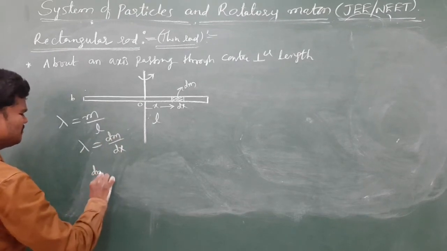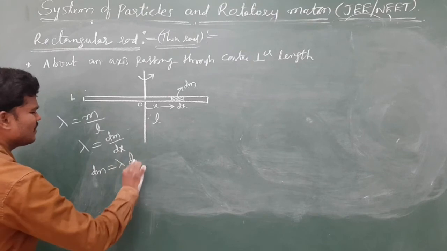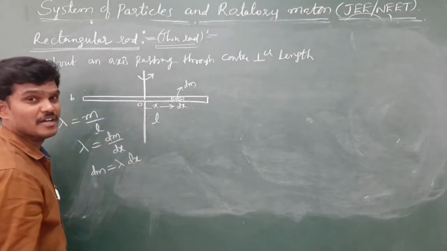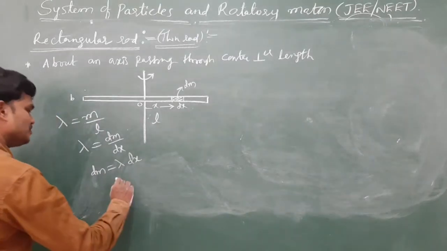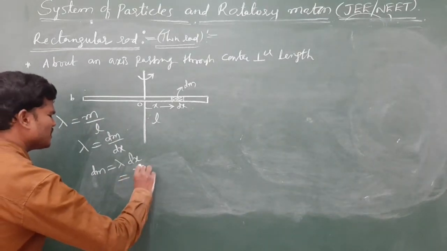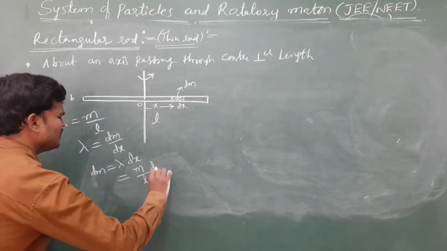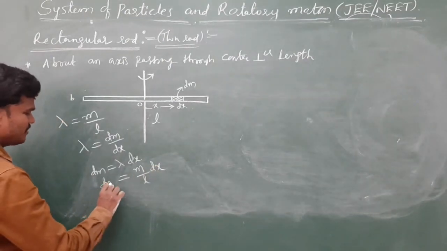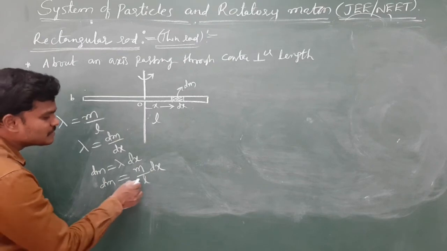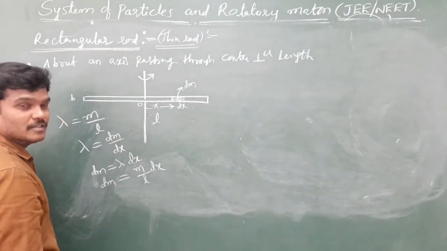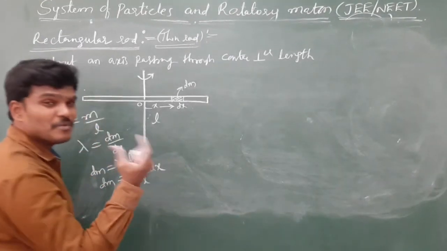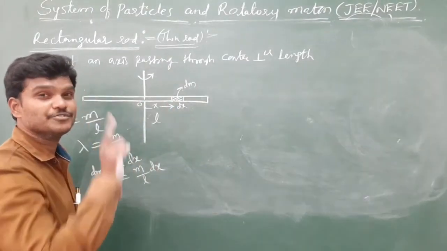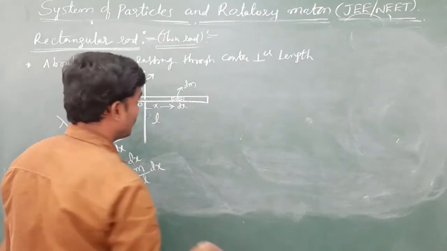So dm we can write as lambda dx. Of course, I followed the same process in center of mass. So lambda is mass by length, into distance. This is dm, the mass of a small part. If I add these small masses, I will get the total mass.